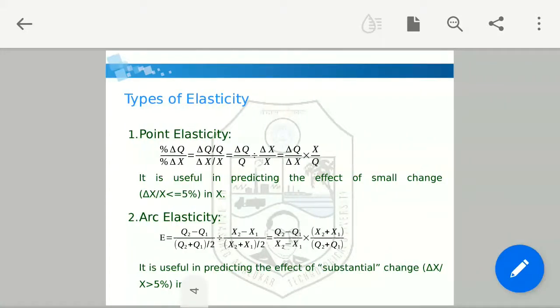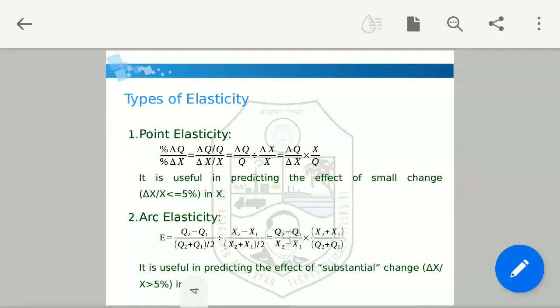Now, types of elasticity. There are two types of elasticity. First is point elasticity and second is arc elasticity. Now we have considered x as a factor and q as the quantity demanded. If the change in x is less than 5%, then point elasticity will be used. And if the change in that factor x is more than 5%, that is, there is a substantial change in x, then that is known as arc elasticity.